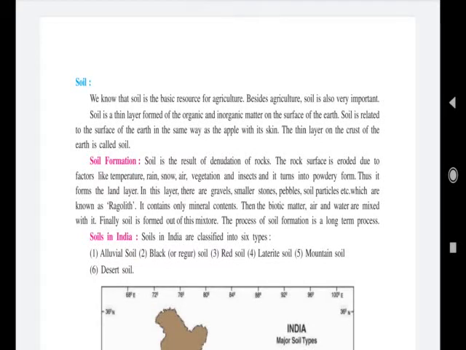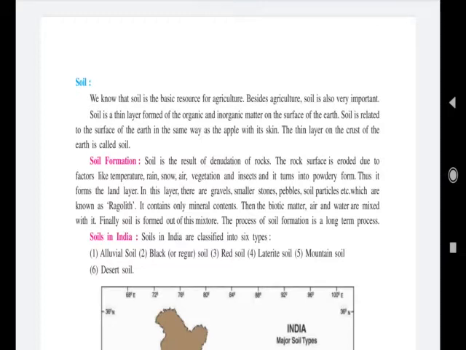Today we will see about soil from chapter number 14. In lower standards, or in previous standards, we have studied about soil: what is soil, how it is formed.